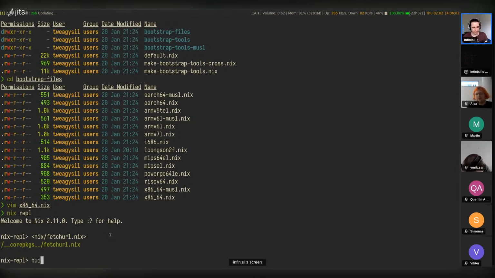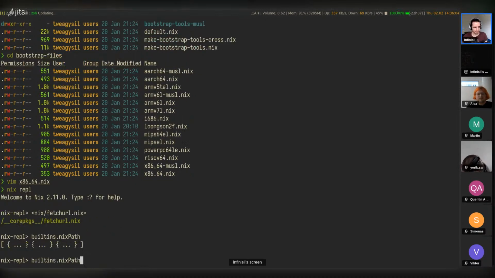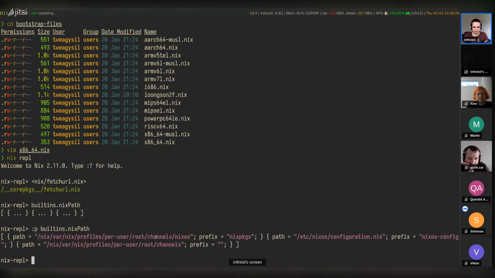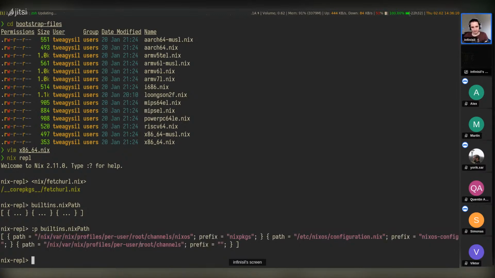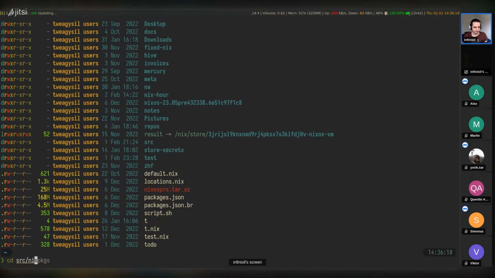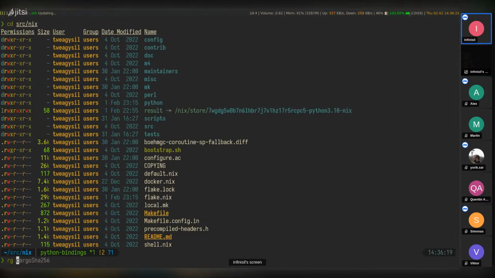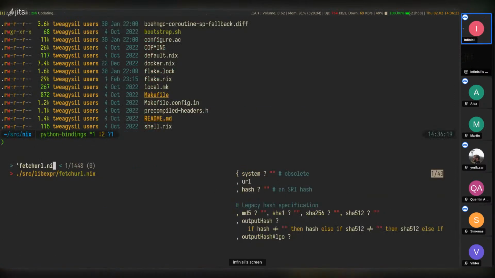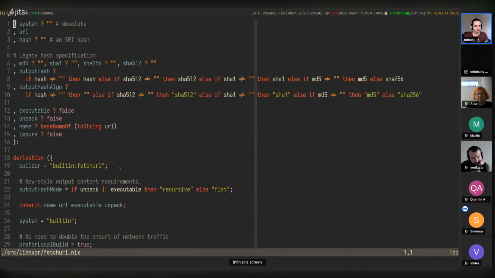We can also look at builtins.nixPath, which then contains all the entries, but it doesn't actually show up there. It's like an internal Nix path entry. And where it's defined, that's in the Nix source code itself. I believe if you search for fetchurl.nix, yep, it's in here.